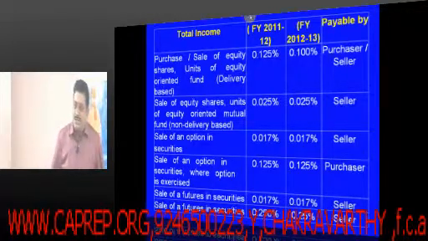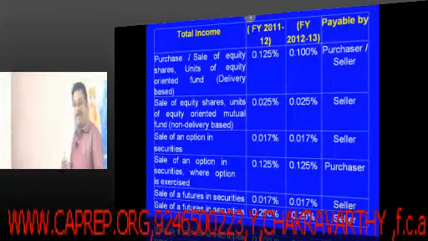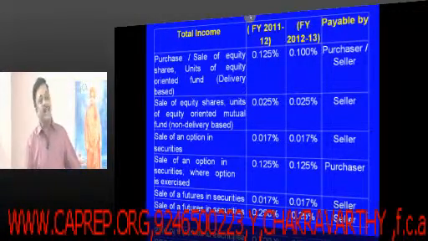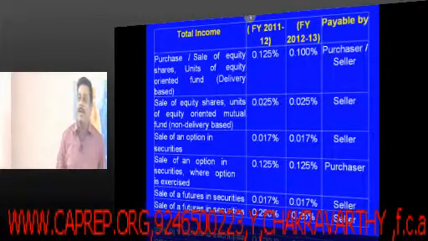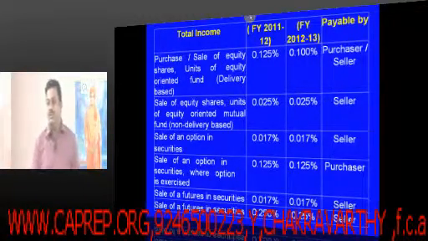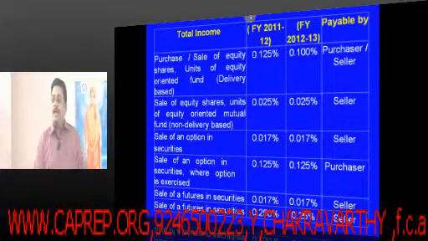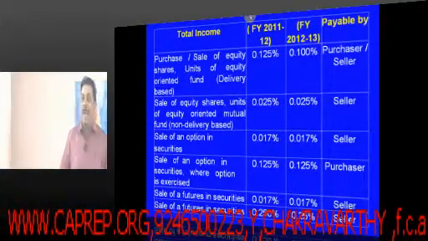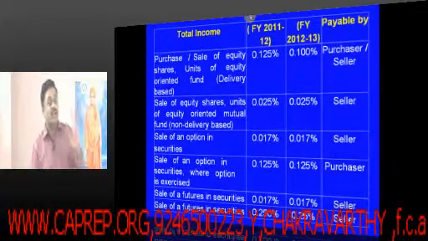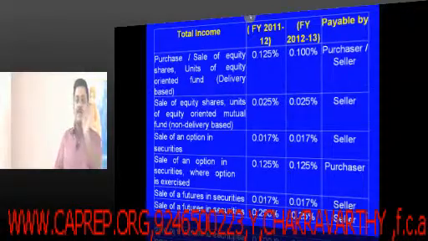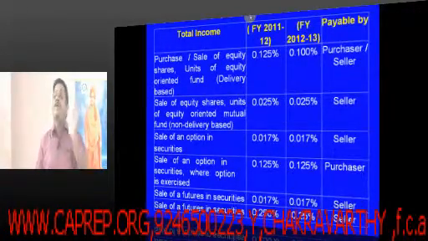Of course, in the capital gains topic, what we have studied, if you are paying securities transaction tax and the gain happens to be long-term capital gain, then such a long-term capital gain gets exempted. Who said so? Section 10 says so. Similarly, if it is a short-term capital gain subjected to the securities transaction tax, then it is taxed at a flat rate of 15%.